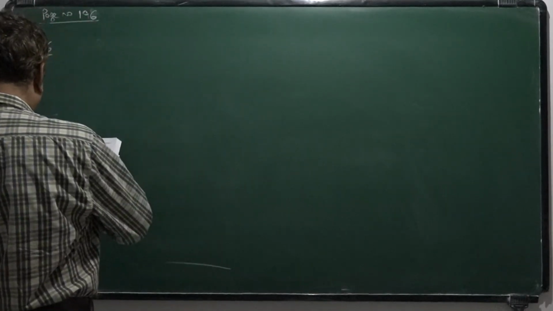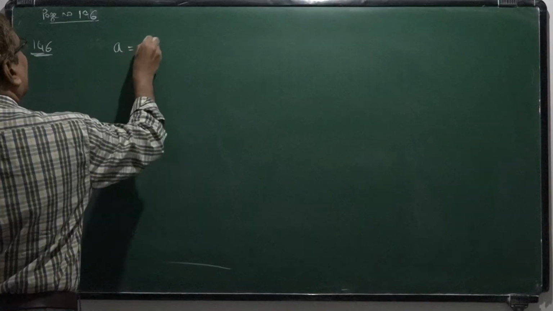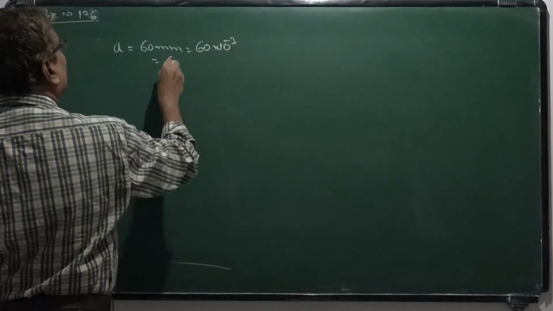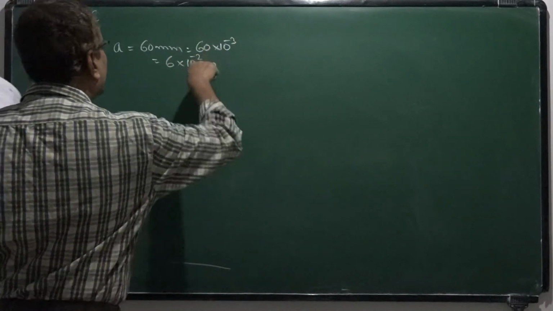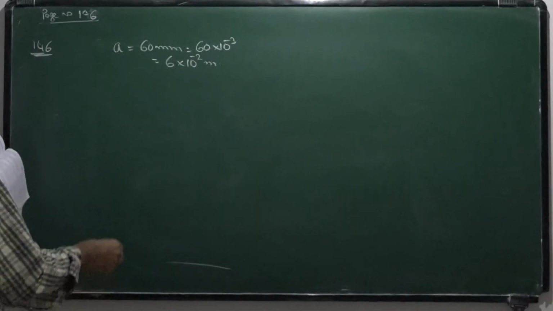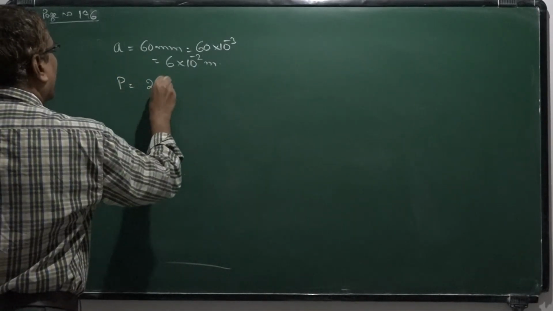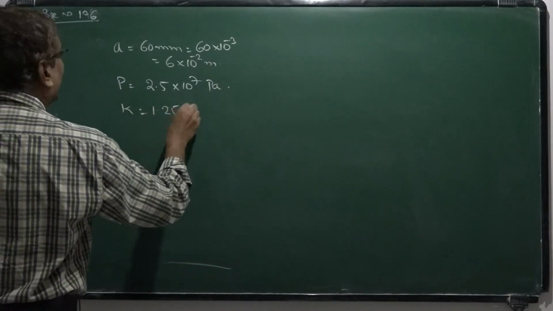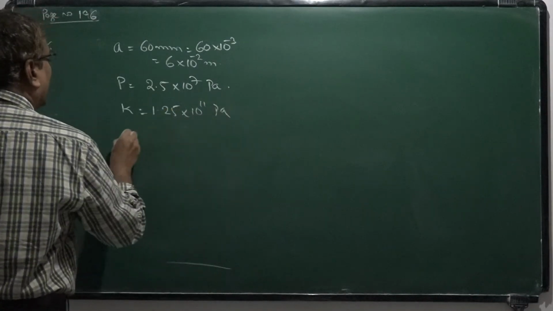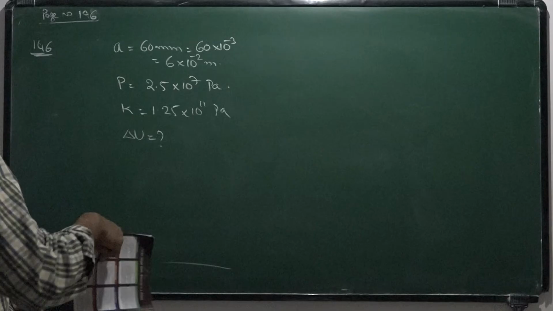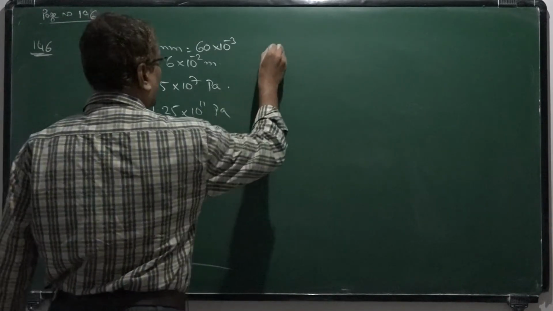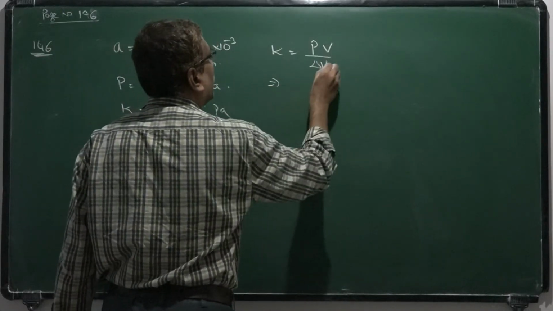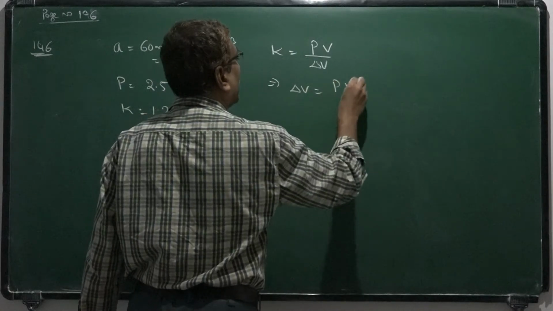Okay, here the cube of side a is equal to 60 millimeter, that is 60 into 10 to the power minus 3, that is 6 into 10 to the power minus 2 meter, is compressed such that a pressure P of 2.5 into 10 to the power 7 Pascal is applied, and bulk modulus is 1.25 into 10 to the power 11 Pascal. So calculate the change in volume. Now the formula is K is equal to P by delta V by V, which implies we have to calculate delta V is equal to PV by K.